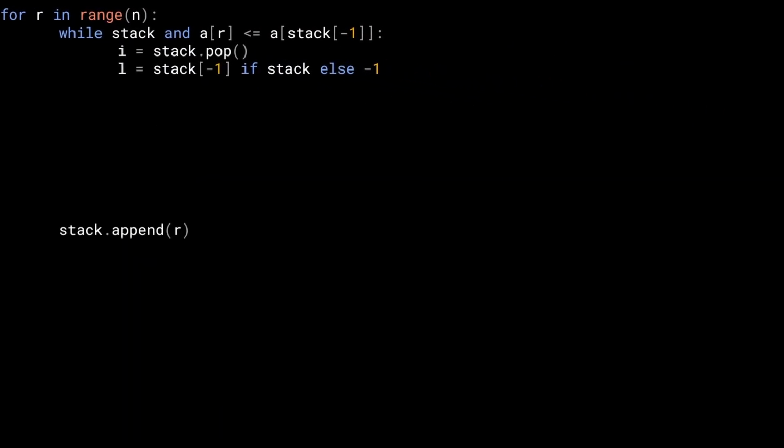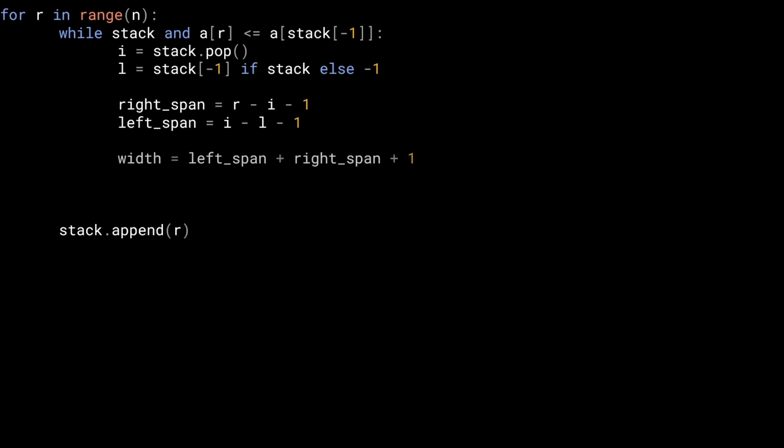What we are going to do is now we can say that we have found the right span and the left span. Because again, I'm going to follow the exact formulas that we discussed earlier. R minus I minus 1 is going to give me the right span. I minus L minus 1 is the left span. And then what is the width? The width is the left span plus the right span plus 1.